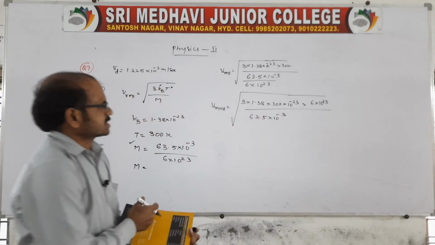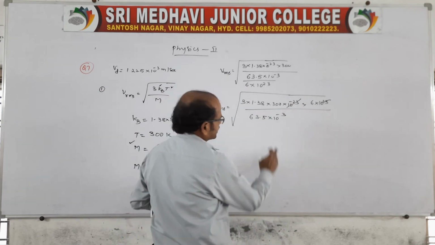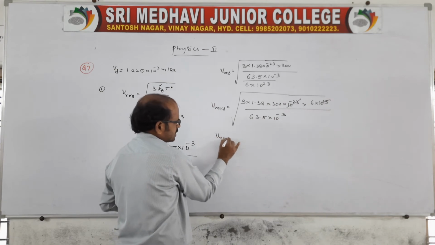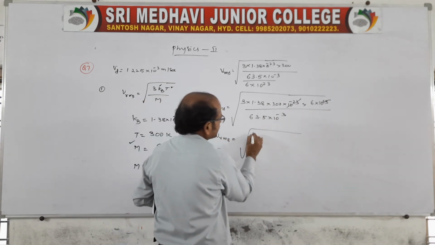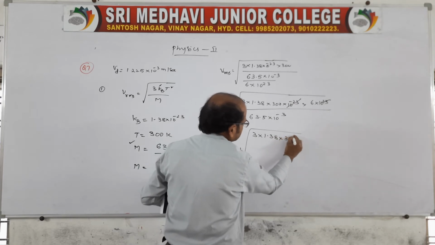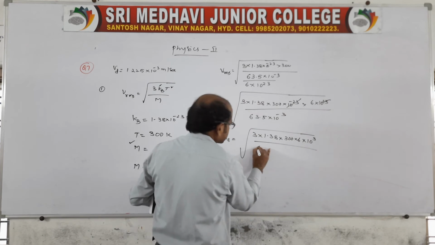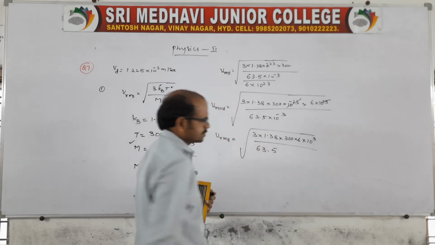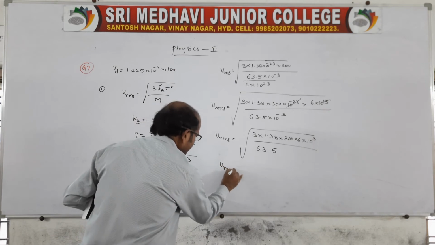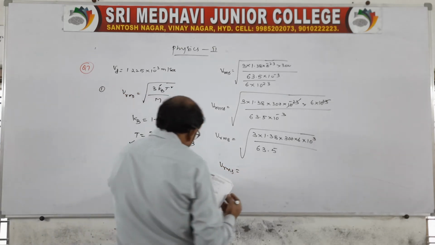Here 10 power minus 23 and 10 power 23 will cancel, and 10 power minus 3 is there, so Vrms is root over 3 into 1.38 into 300 into 6 into 10 power 3 by 63.5.